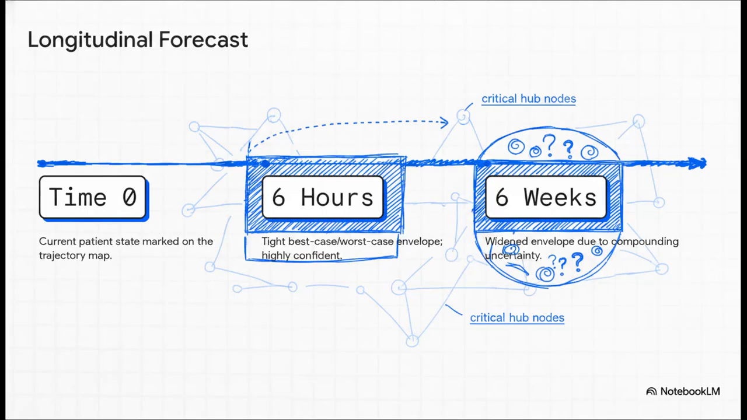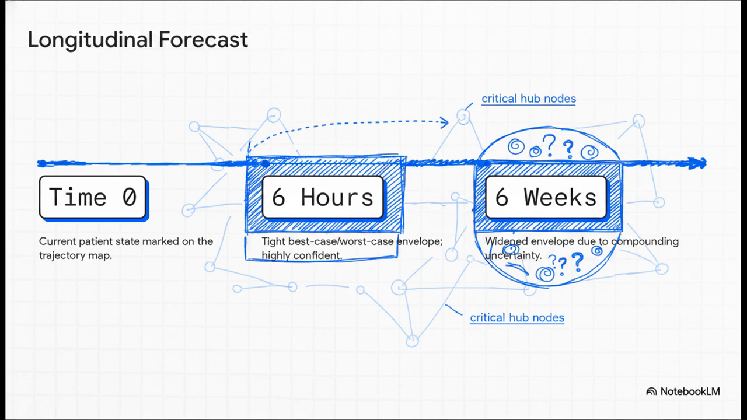Finally, Section 6, Trajectory Forecasting, taking a longitudinal view. Now, let's zoom out from that immediate phase space snapshot to longitudinal forecasting, because we really need to answer the ultimate question. Where is this patient actually ending up in 6 hours or even 6 weeks? A longitudinal forecast plots the patient's state over time. You mark time 0, that's their current state. Then, assuming your current treatment plan holds steady, you draw a single predicted trajectory line forward. But around this line, you plot a best case and a worst case envelope.